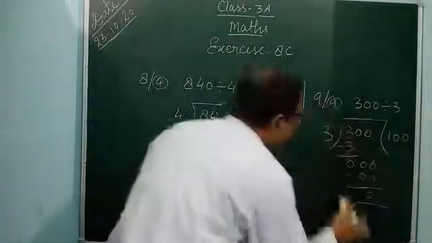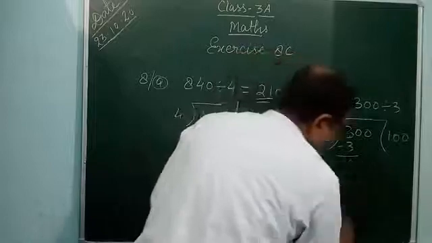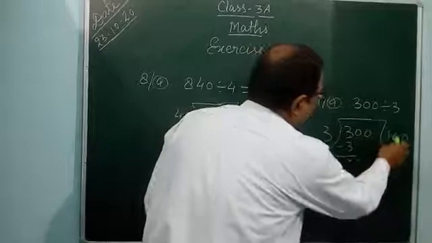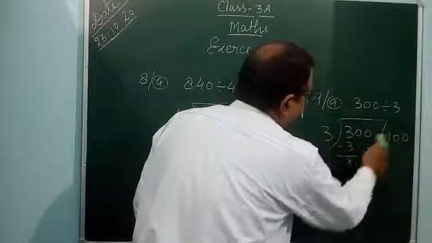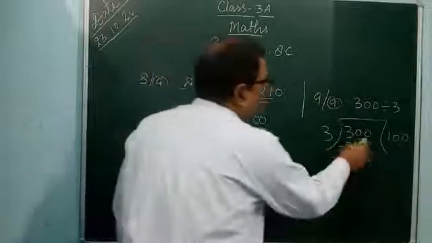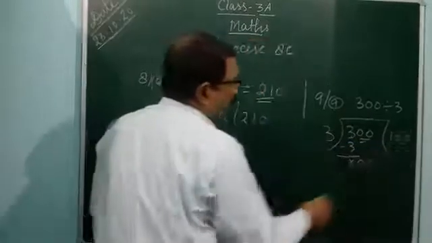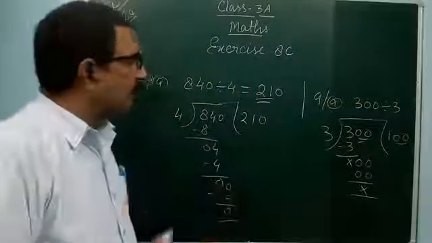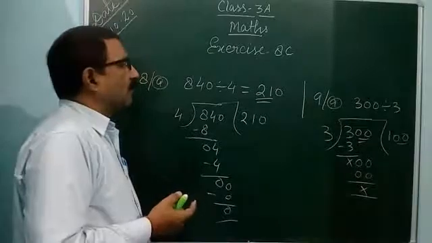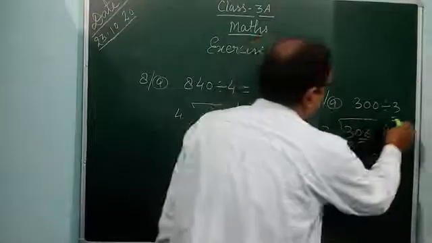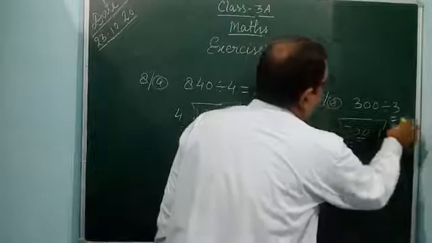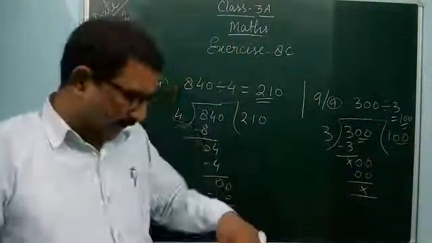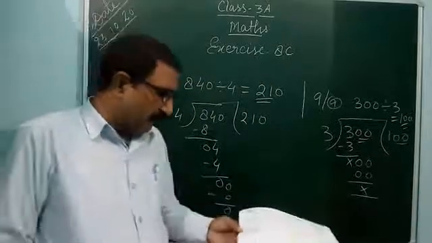If you write a cross in the place of 0, 3 minus 3 is cross. Cross means nothing, that is remainder 0. If you divide 300 by 3, you get 100. You can also say 3 times 100 is 300. So it is correct. You can now do questions B, C and D.